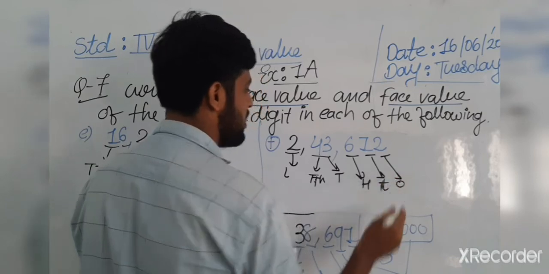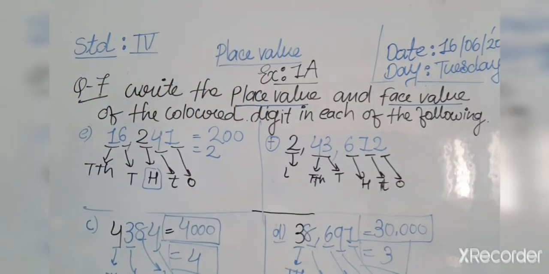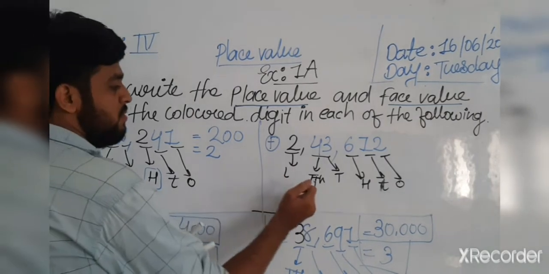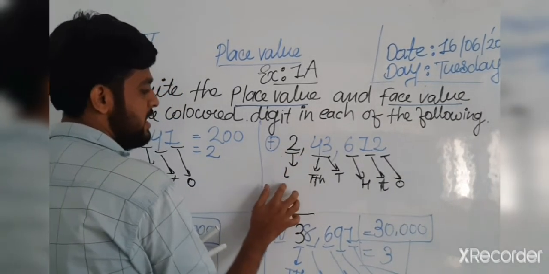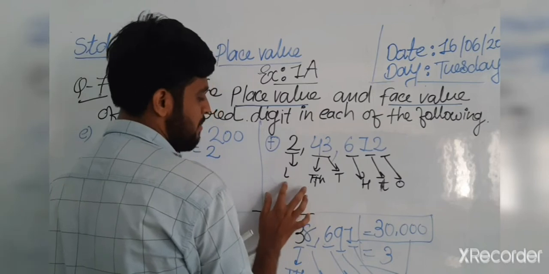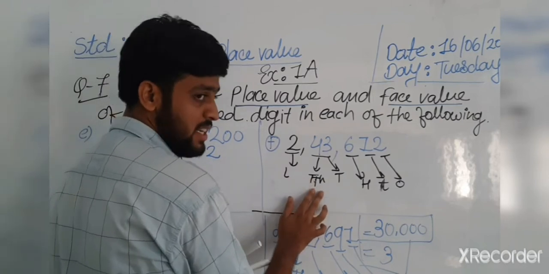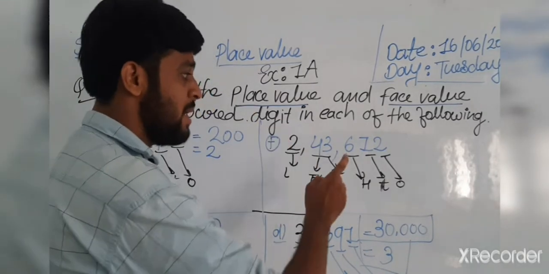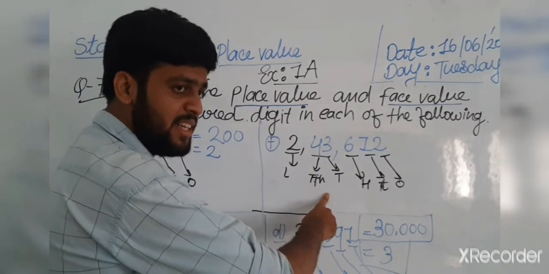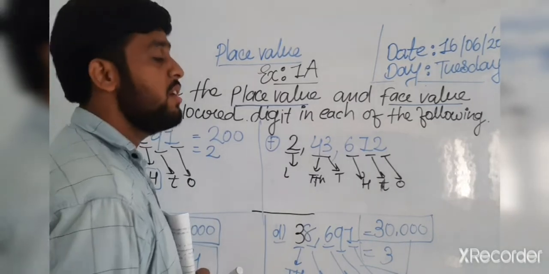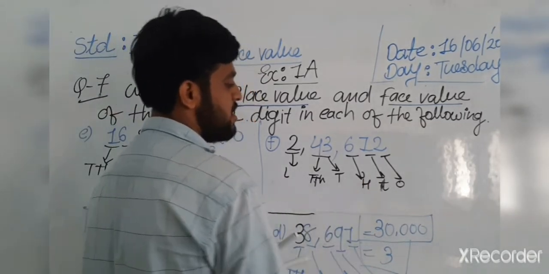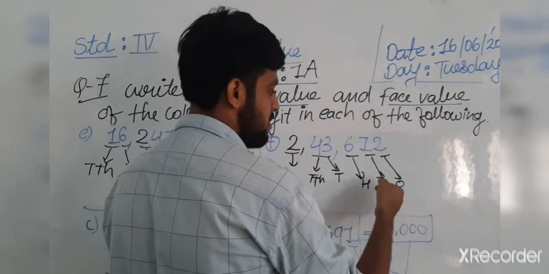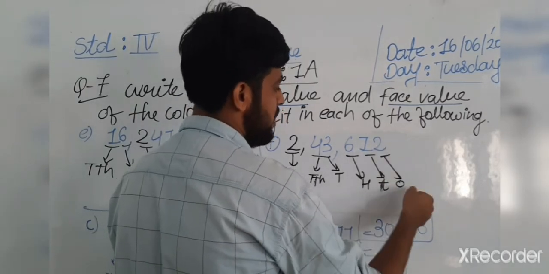Okay, I hope you have understood better, dear students, and I hope you are enjoying my lectures. Okay, it's your place value of C. I am writing here the place value forms. L means lakh, TTH means 10,000, T means 1,000, H means 100, then 1 is the 10 place, and 2 is the 1 place.